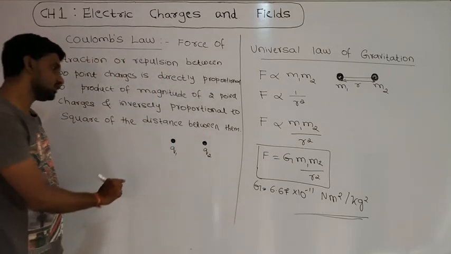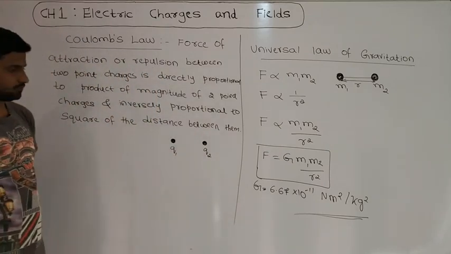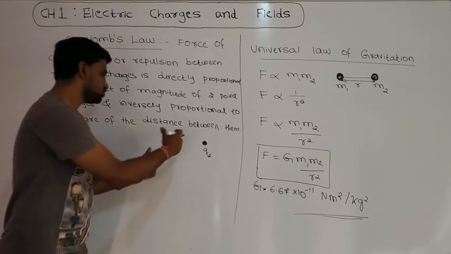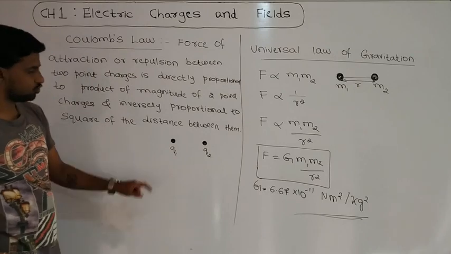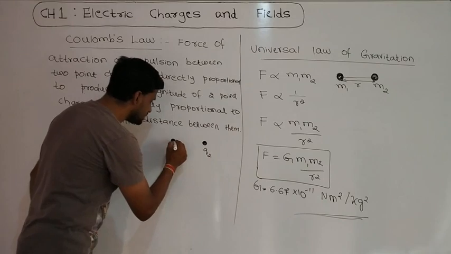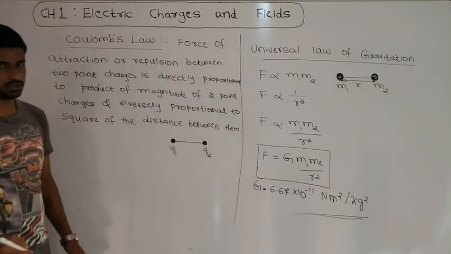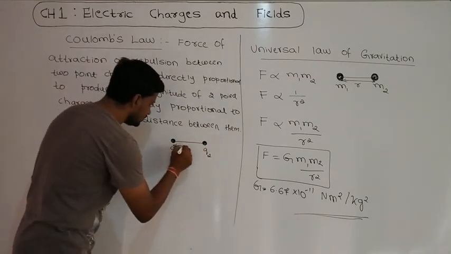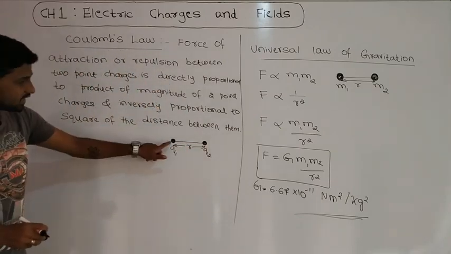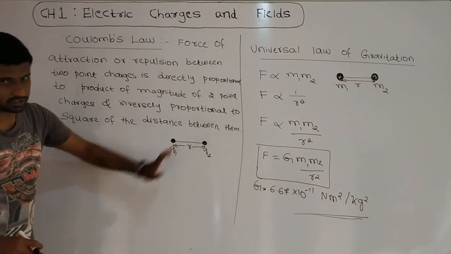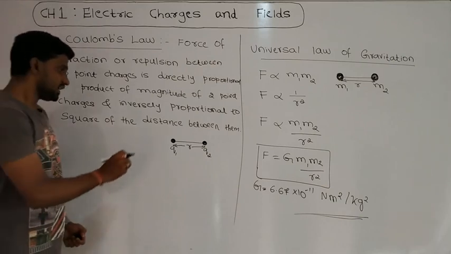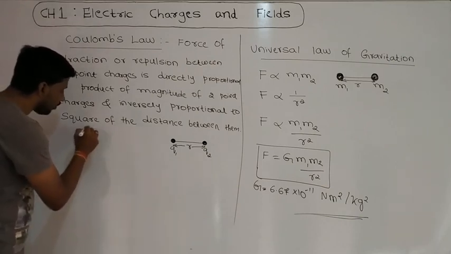Let us assume that both are positive charges, kept in a vacuum medium or free space, and the distance between the two point charges is r. The distance should be taken from the center of the two point charges. According to Coulomb's law, there is a force of attraction or repulsion between the two point charges.